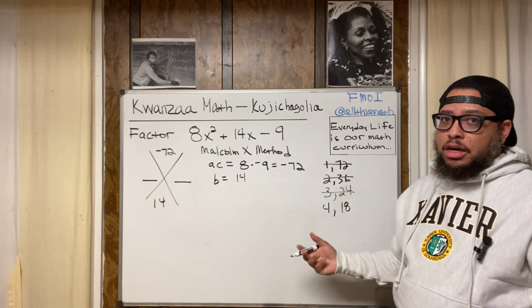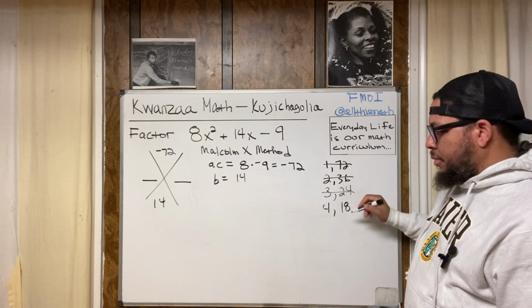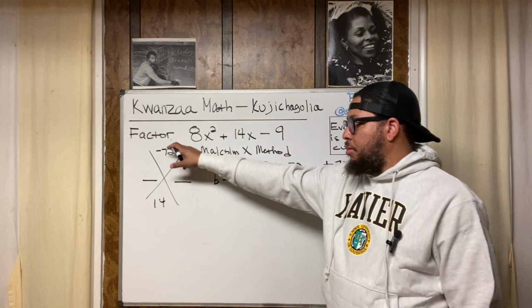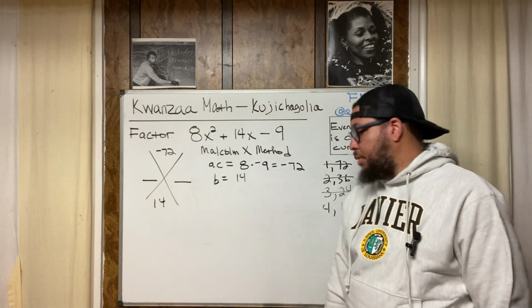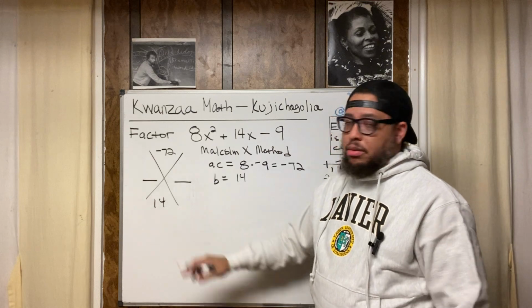And this works for any numbers. If you could double one of the numbers and take half of the other number, those two new numbers will also be factors of the number that you started dealing with in the first place. So now, what's 4 plus 18? It's not 14. But hold up, though.